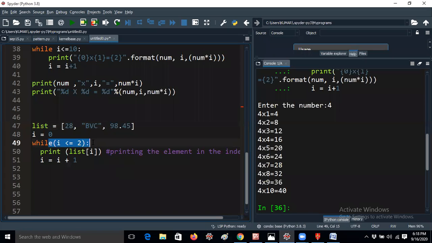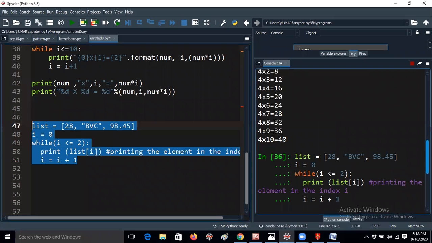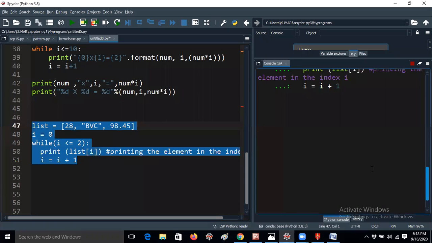Again it will check the while condition: 1 less than or equal to 2. How many times will the loop be checked? Until the condition is false. That means 0 less than or equal to 2, 1 less than or equal to 2, and 2 less than or equal to 2. Whenever it is 3 less than or equal to 2, the loop will be skipped and the output will be printed like this. That is the concept here. Let me clear the drawings and run it. I will get 3 values only. This is just a program for printing list elements using a while loop.